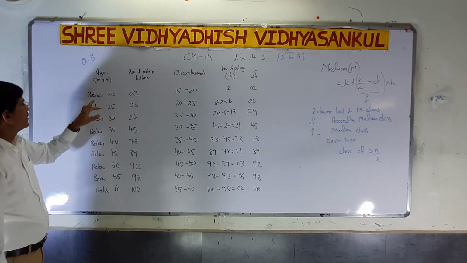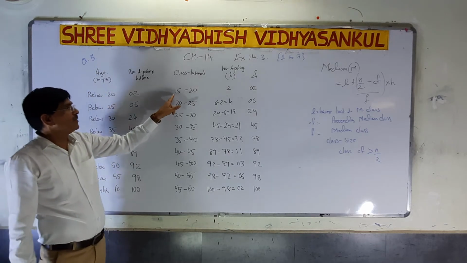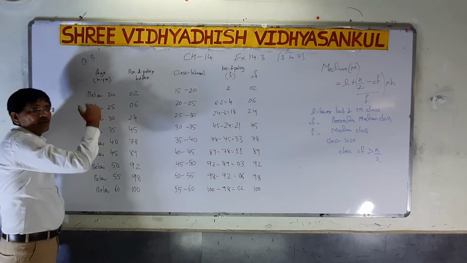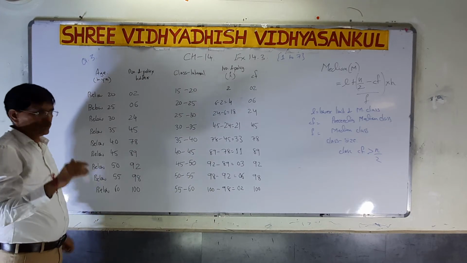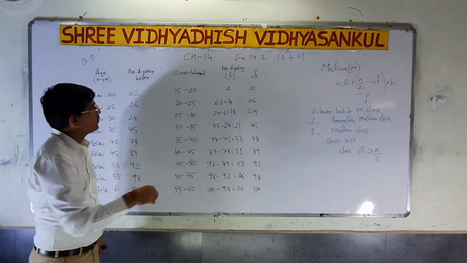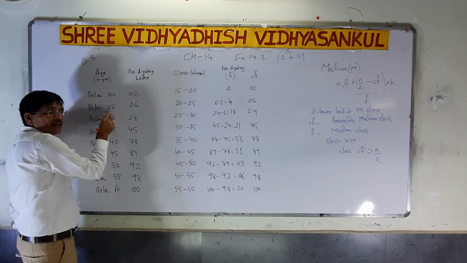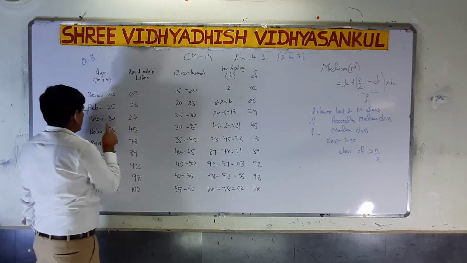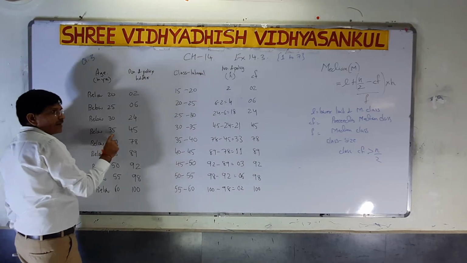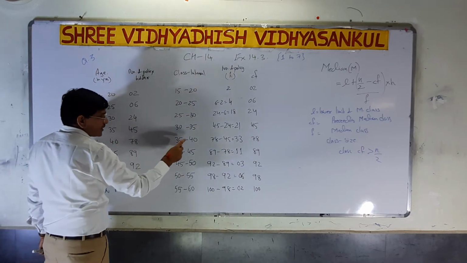So how can we write below 20? The class size is 5, so between 15 to 20 we have to write, because here it is below 20. Going down by 5, because the class difference is 5. So the class interval is 15 to 20. Next is below 25, so 20 to 25. Below 30, that is 25 to 30. Below 35, that is 30 to 35. Below 40, that is 35 to 40.